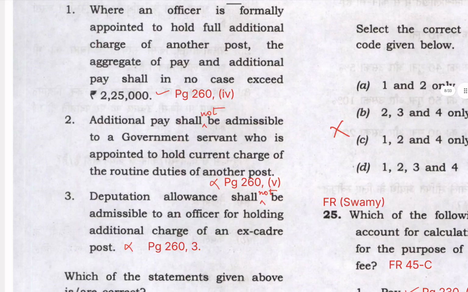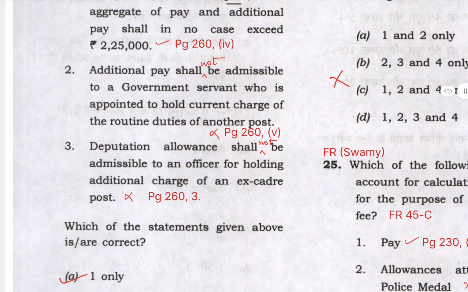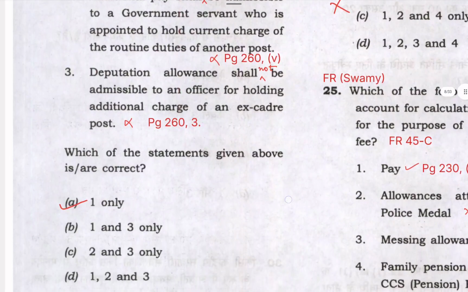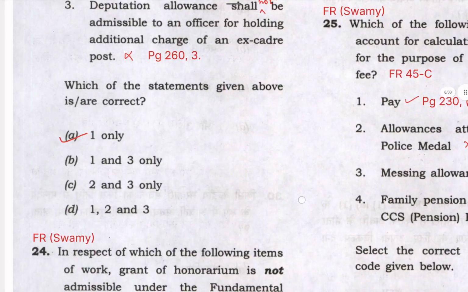Statement 2 says additional pay shall be admissible to a government servant who is appointed to hold current charge of routine duties of another post. No, it is not admissible when holding the current charge of routine duties of another post. You can see this in subpara 5 on the same page. Next is deputation allowance shall be admissible to an officer for holding additional charge of an ex-cadre post. On page 263 in para 3 this has been clarified that no deputation allowance will be given in these cases. So only statement 1 is true, hence the right answer is A.